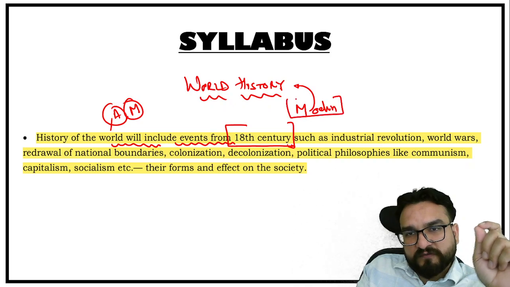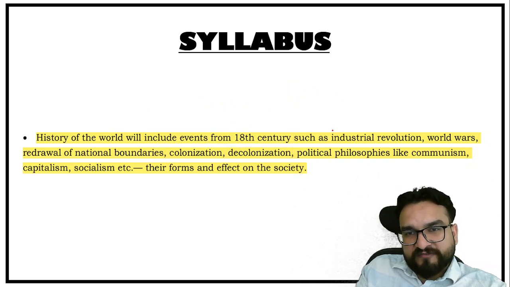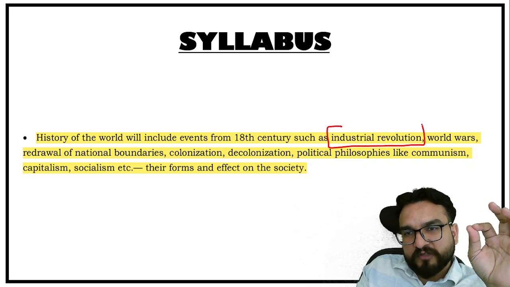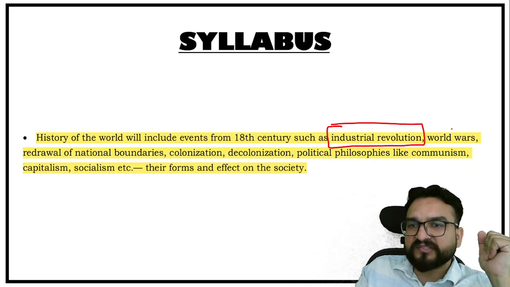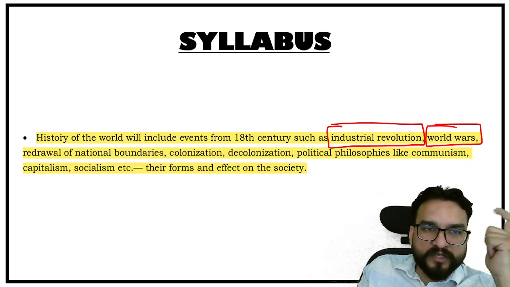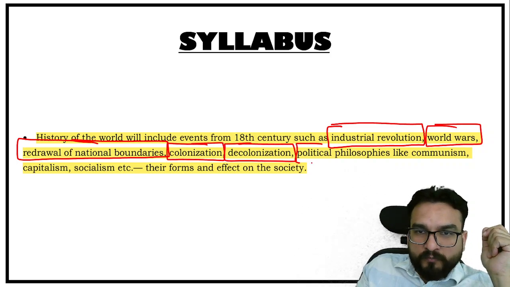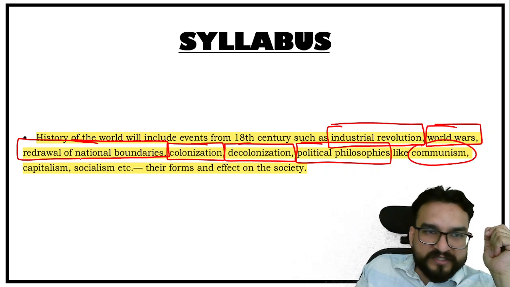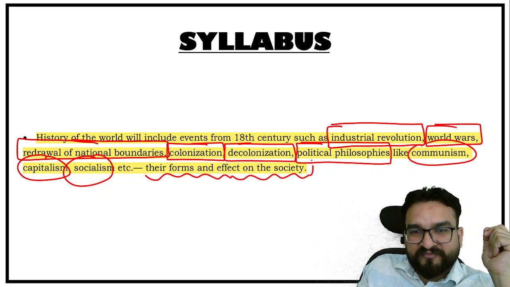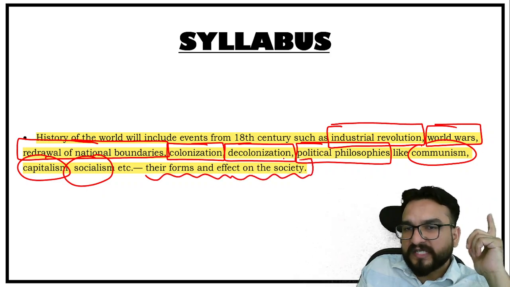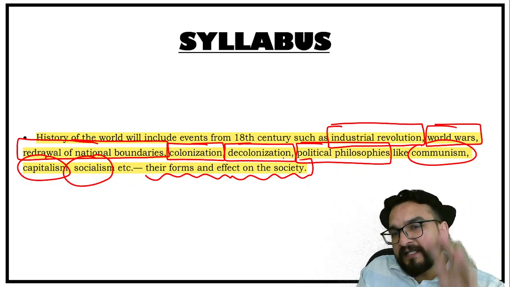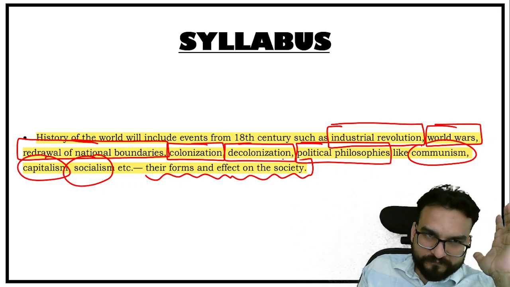Modern world history we will be seeing, such as, now they have written down the topics: industrial revolution, so we have to understand this industrial revolution; world wars 1 and 2; a redrawal of national boundaries; colonization; decolonization; political philosophies like communism, capitalism, socialism, and their forms and effect on the society. So these are certain headings you should have with you now.